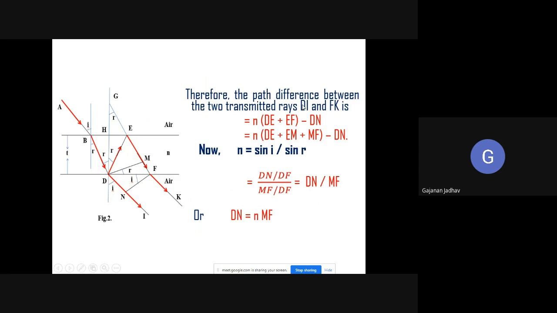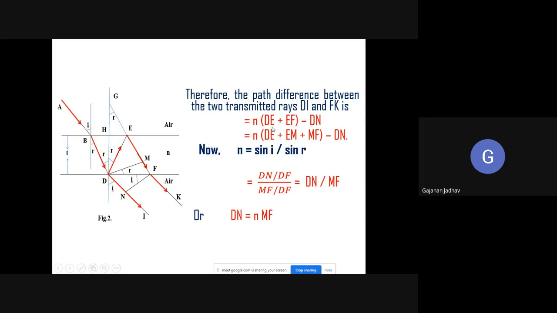So the path difference between the two transmitted rays, DI and FK, is n of DE plus EF, and then we have to deduct from it DN. When the ray reaches N, D to E goes, gets reflected, and reaches point F. So obviously there will be a path difference, so that's why we subtracted DN from this.